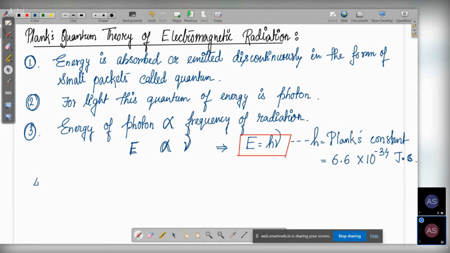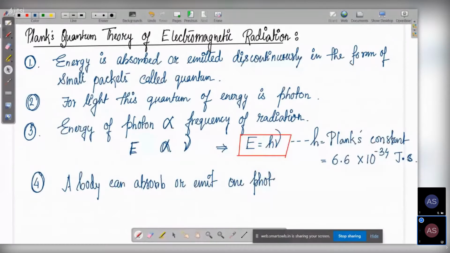And the number 4 is: a body can absorb or emit one photon, or whole number multiple of it.